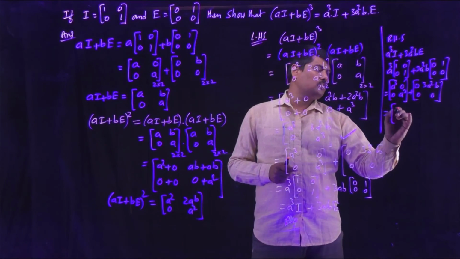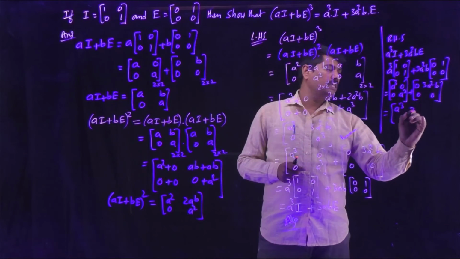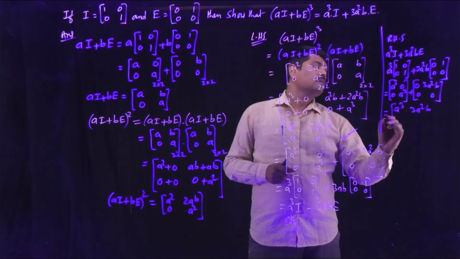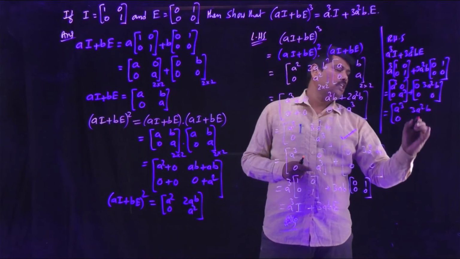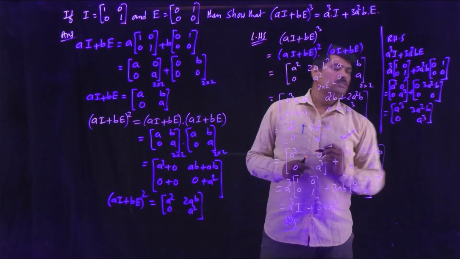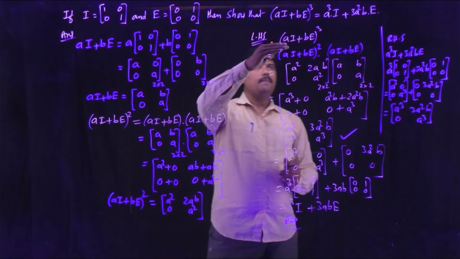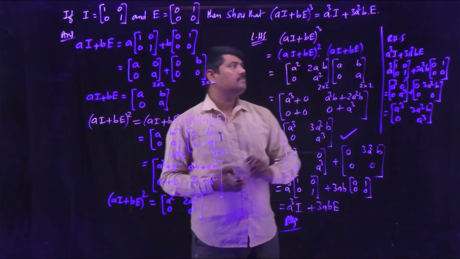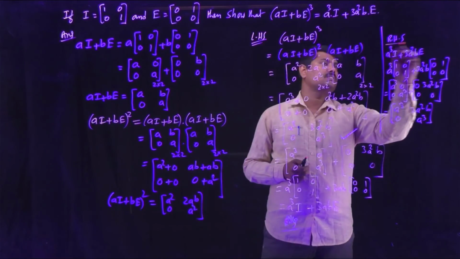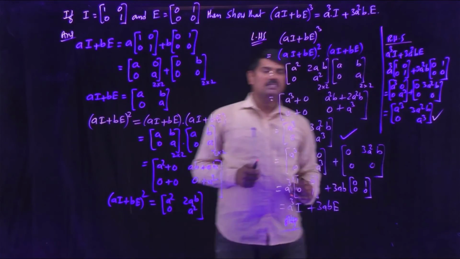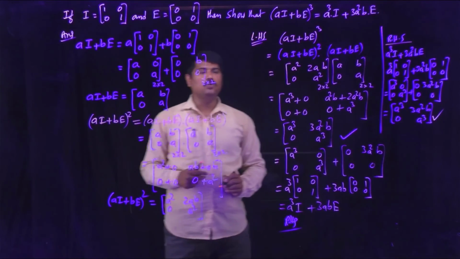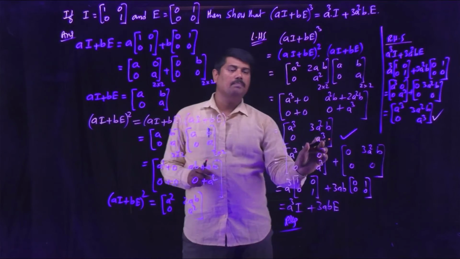A^3 plus 0 is A^3. 0 plus 3A^2 B is 3A^2 B. 0 plus 0 is 0. A^3 plus 0 is A^3. So you can verify in this manner also. (AI + BE)^3 value is this one, and considering RHS we attain the same answer, which is equivalent to LHS up to this step.